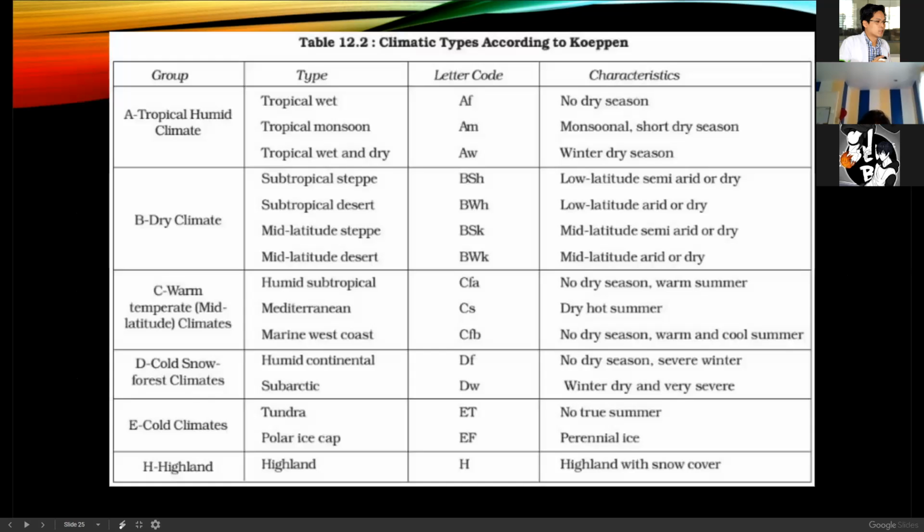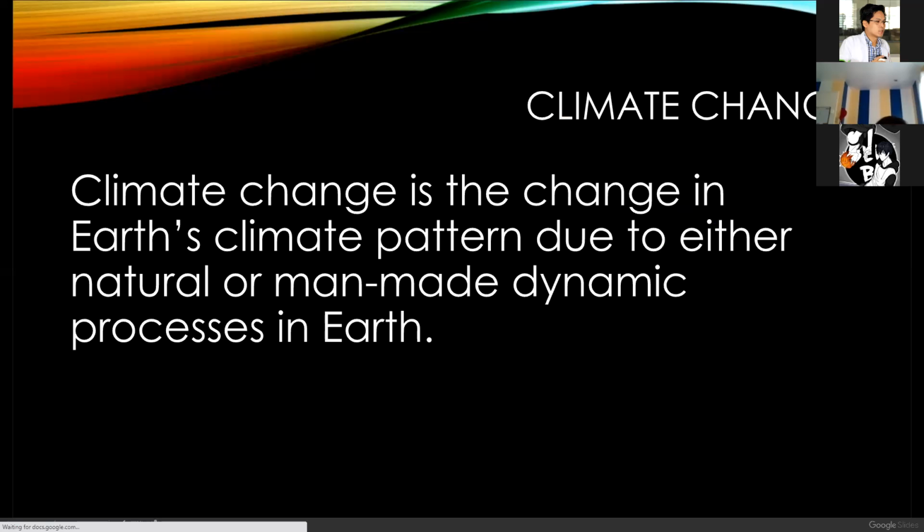So, the examples are this. This is the Köppen classification, A, B, C, and D. The letter code, again, gives us information about the temperature, the climatic condition, the type, and its characteristic.